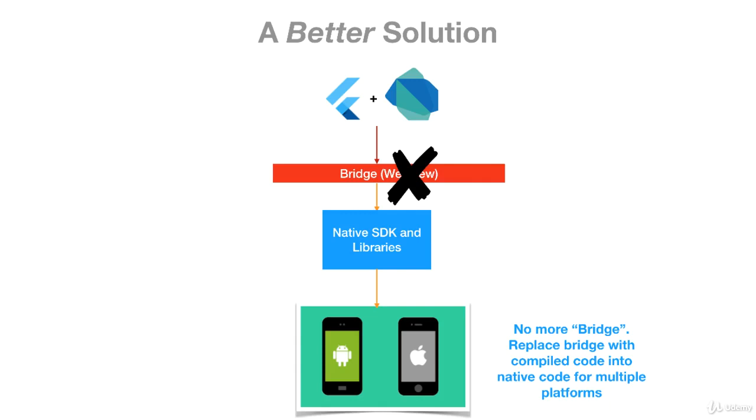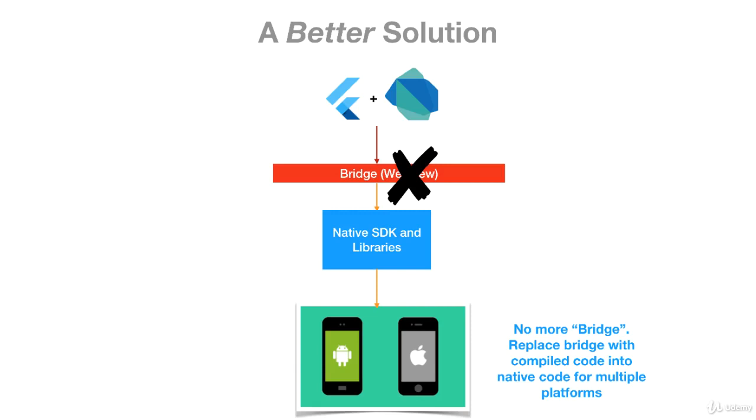What this means is the following. Dart is a compiled language. The reason why we don't need the bridge is because everything is compiled right on time before it's deployed onto the devices. Previously, with all those JavaScript frameworks, there was no compilation. No code was compiled before it was actually set to be an application, if that makes any sense. By being able to have compiled code, now we're able to get rid of the whole bridge. We are closer, if you will, to the native SDK libraries, which is exactly what we want.